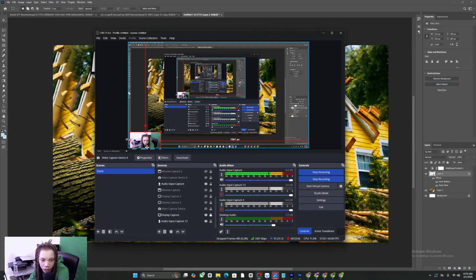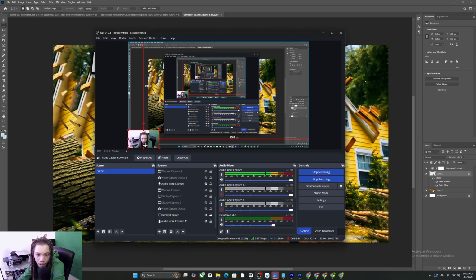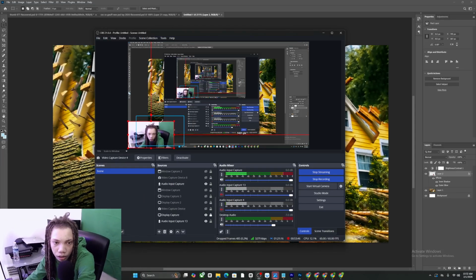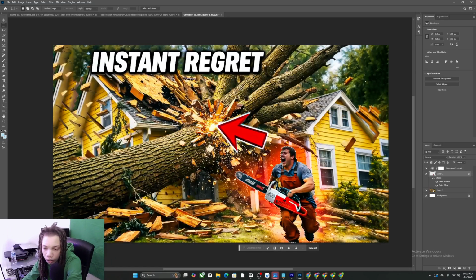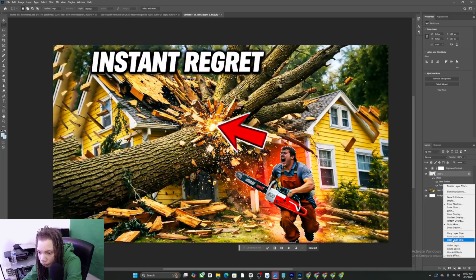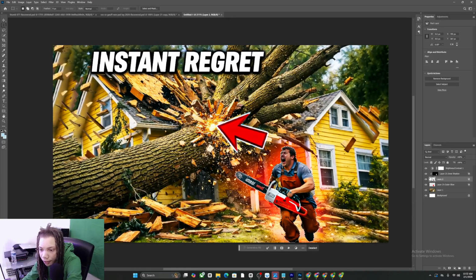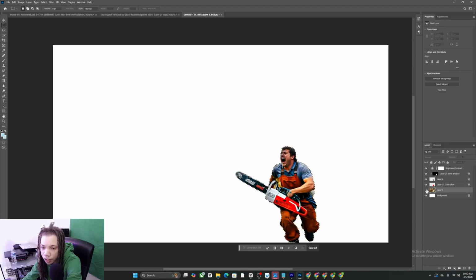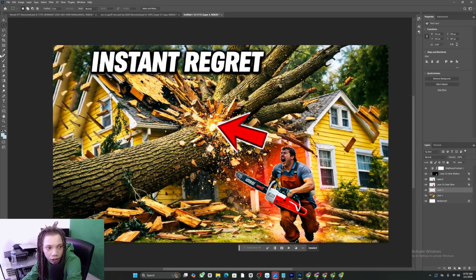And then we come over to here. So if we want to choose that, we come over to here. I'm gonna show y'all what I mean, by the way. So we come over to create layer. We take this out. We go to this. We take this out a bit. We remove this. And for this part right here, if we want, we could leave it. We come to this. We add this. And then for this part right here, what we could do is we could make another layer. We could go to red.